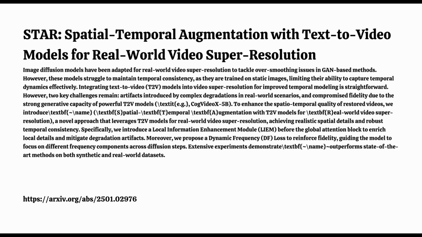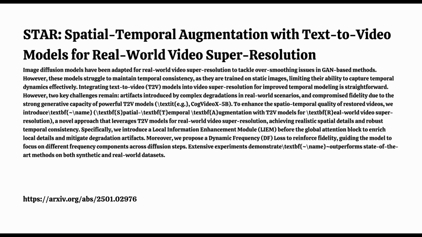So even some of these newer approaches using image diffusion models, which I know had some promise, they're not quite cutting it. Yeah, they show potential, but they're primarily trained on static images and don't fully grasp how objects move and change within video. So how does STAR then kind of overcome these limitations using text-to-video models?